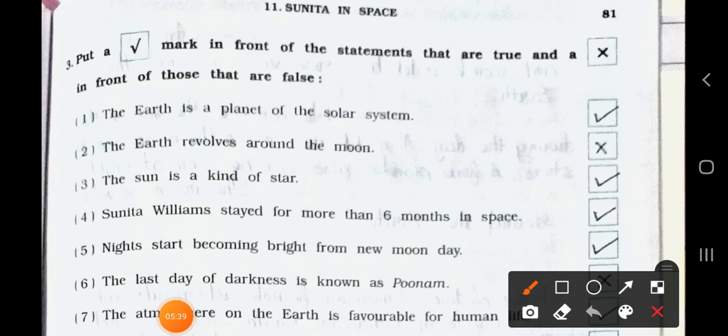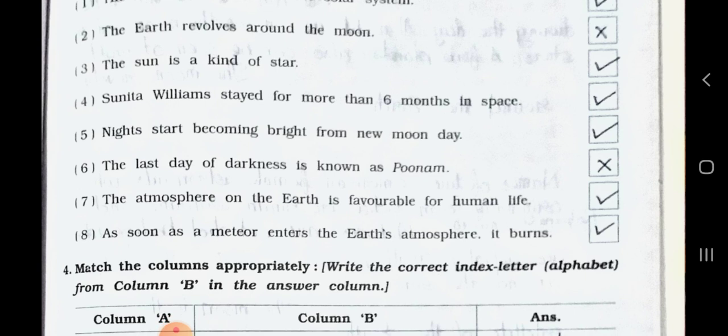Main three: put a right mark in front of the statements that are true and a wrong mark in front of those that are false. See the number 1. The earth is a planet of the solar system. It's true, right. Number 2. The earth revolves around the moon. Wrong. The moon revolves around the earth. So it's false. Number 3. The sun is a kind of star. Right, true. Number 4. Sunita Williams stayed for more than 6 months in space. True, right. See the number 5.